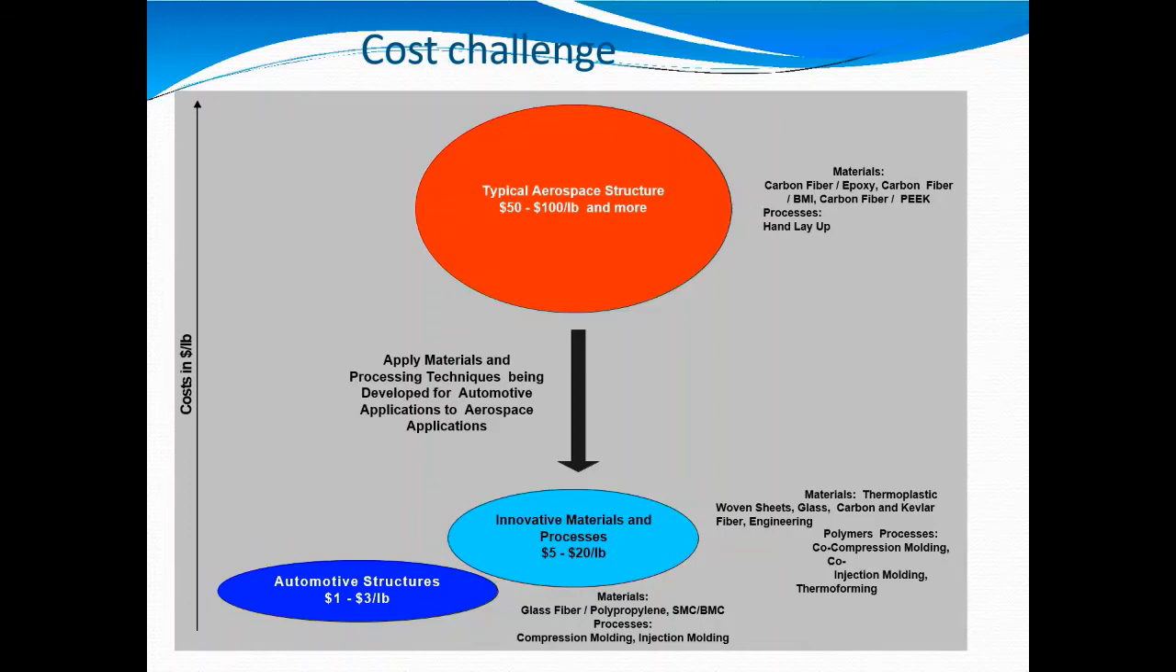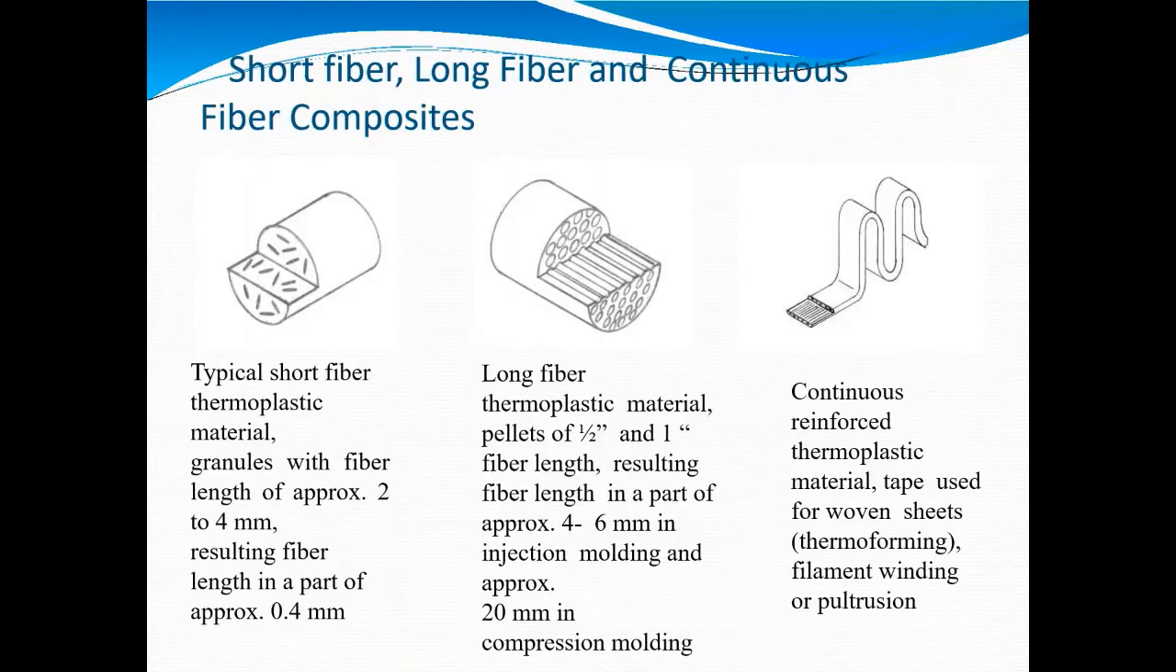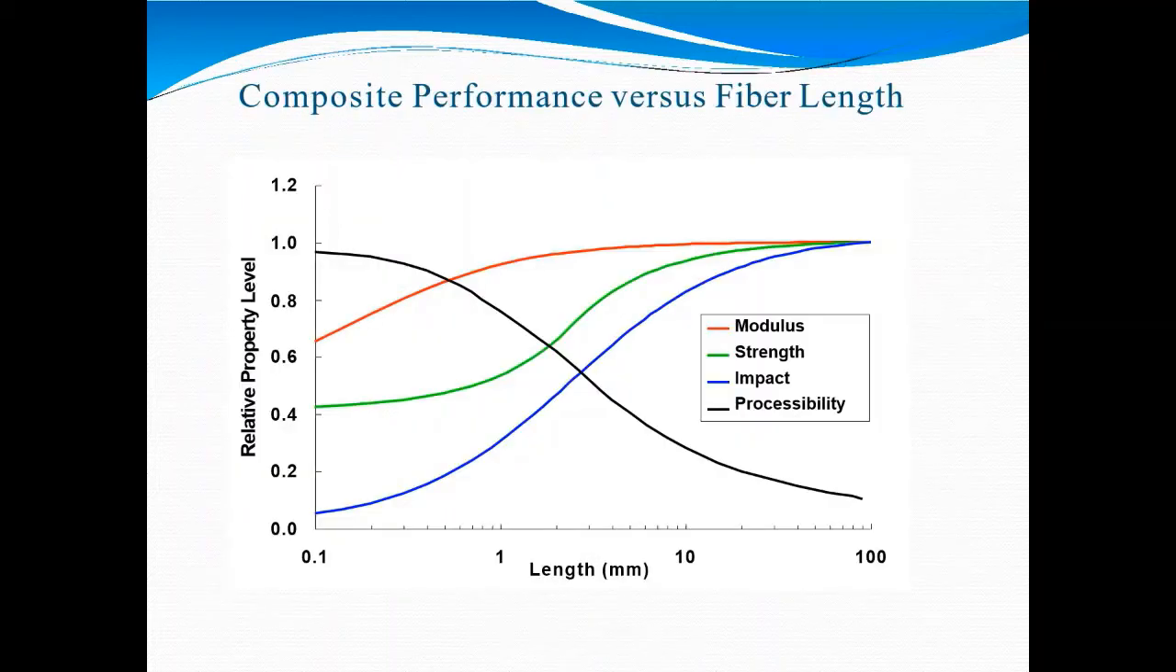The main difference is in the cost challenge. Cost challenge means there are differences between various plastics: short fiber, long fiber, continuous fiber. So the cost changes according to the structure type. Composite performance versus fiber length.